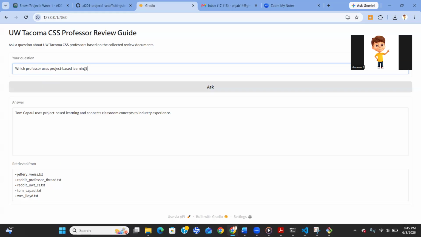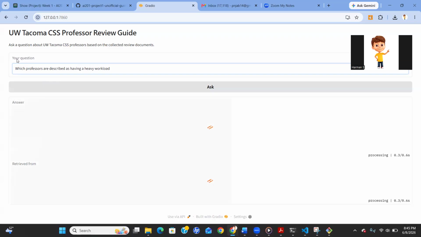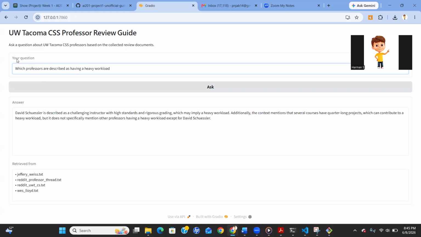Now I want to discuss a failure case, which is: which professors are described as having a heavy workload? Although the system returned related information, many of the retrieved chunks discussed course difficulty, grading rigor, or challenging coursework instead of workload specifically.